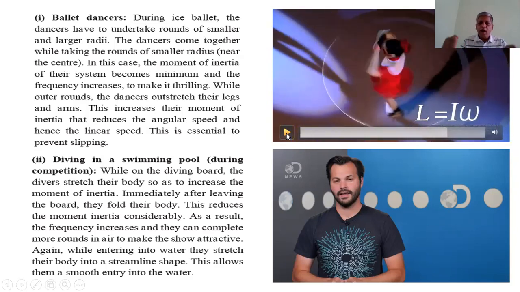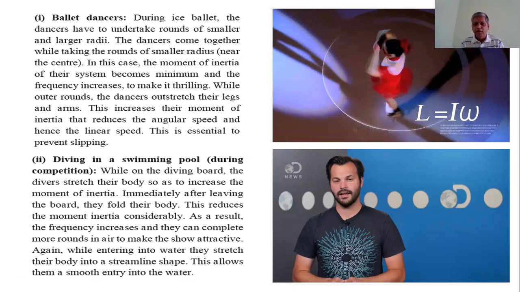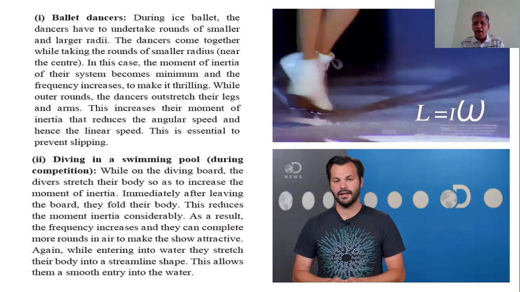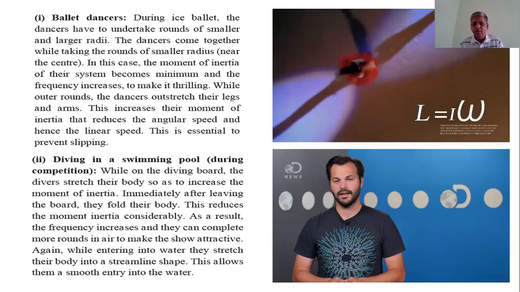Here the arms and legs are close to the axis of rotation, so the moment of inertia decreases and the angular speed increases. Moment of inertia decreases, angular velocity increases.